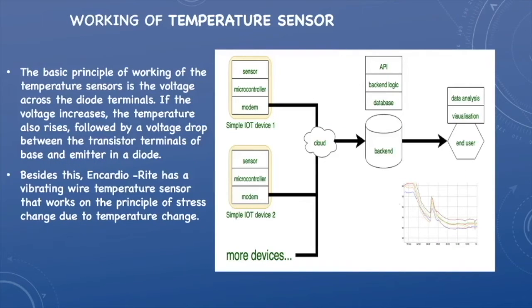Let's understand its working. The basic principle of working of a temperature sensor is the voltage across the diode terminals. If the voltage increases, the temperature also rises, followed by a voltage drop between the transistor terminals of base and emitter in a diode. The given figure is a basic representation of how sensors are connected to the internet.